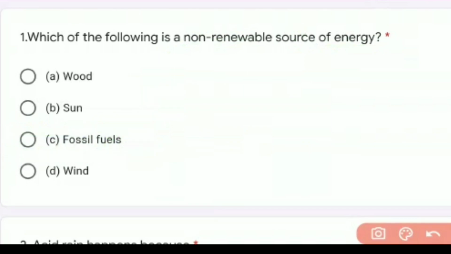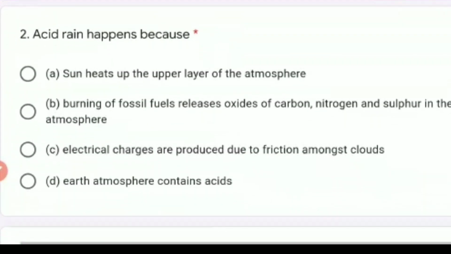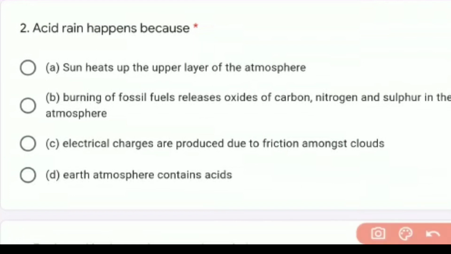So let us go to the next question, that is acid rain. What is the meaning of acid rain? So why does acid rain occur? The question is why acid rain occurs. Acid rain occurs because of the burning of fossil fuels.